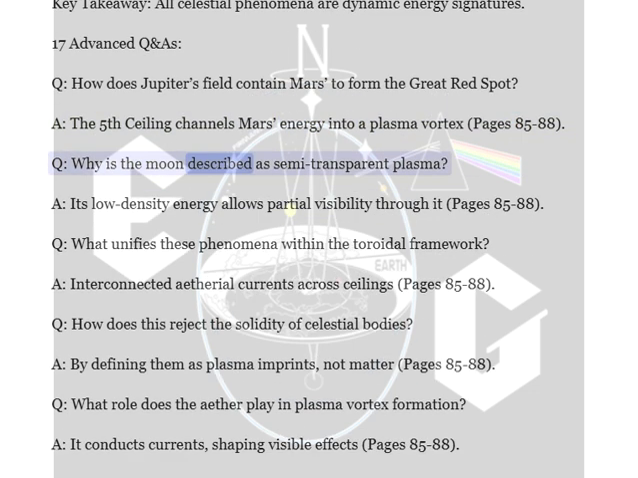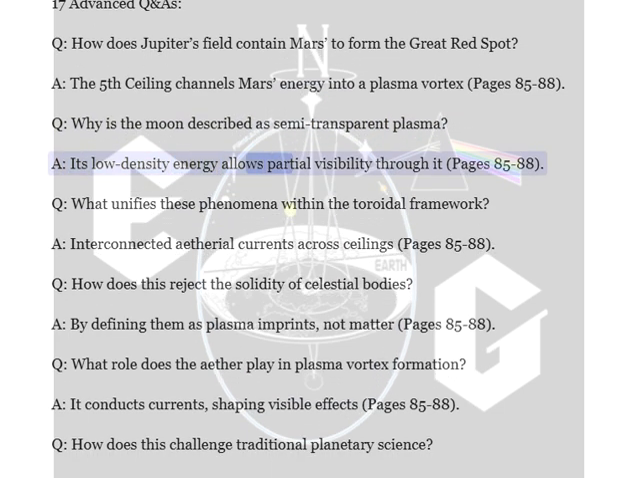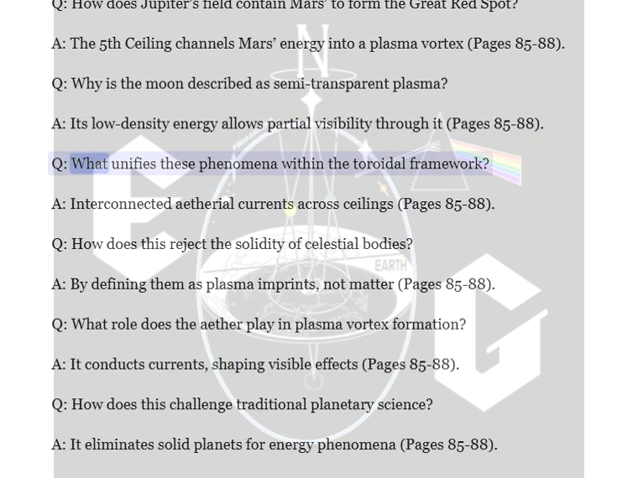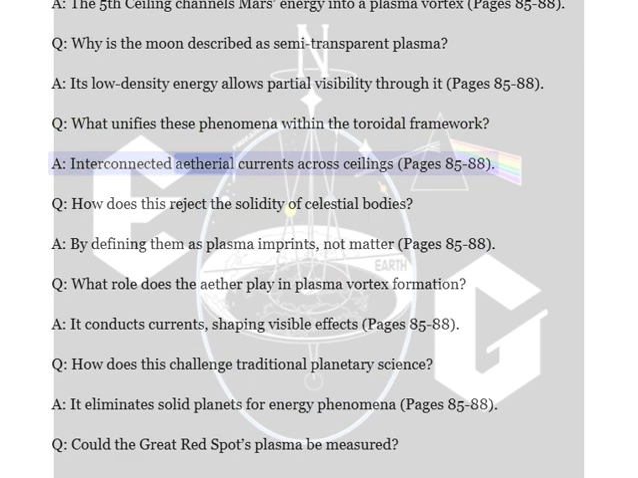Q. Why is the Moon described as semi-transparent plasma? A. Its low-density energy allows partial visibility through it, pages 85 to 88. Q. What unifies these phenomena within the toroidal framework? A. Interconnected ethereal currents across ceilings, pages 85 to 88.